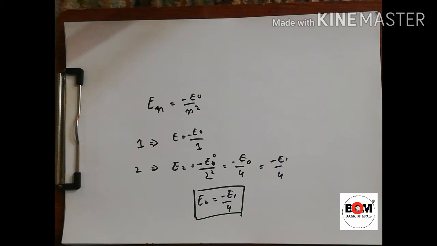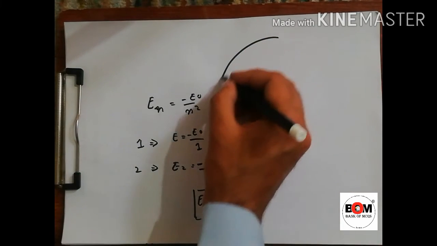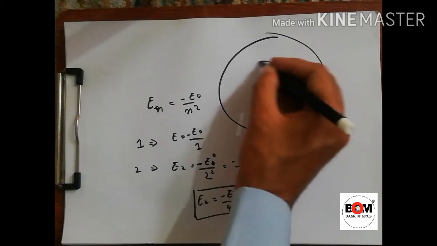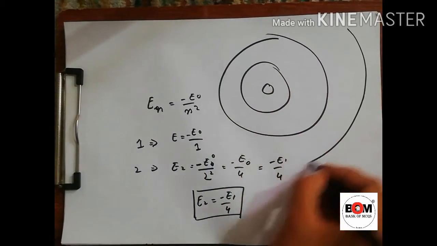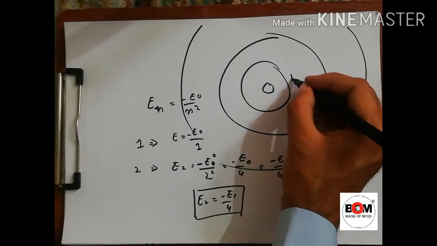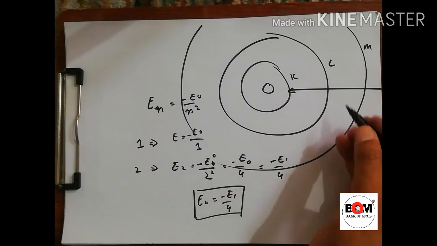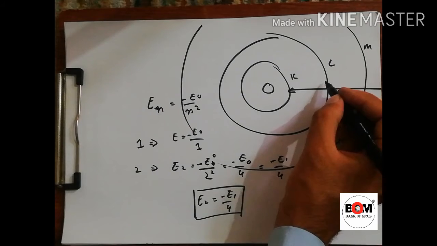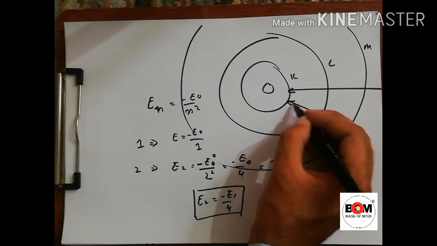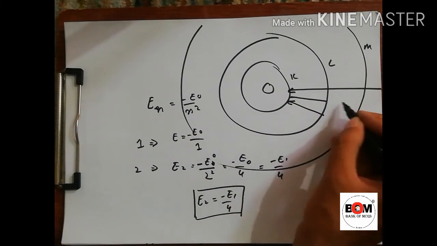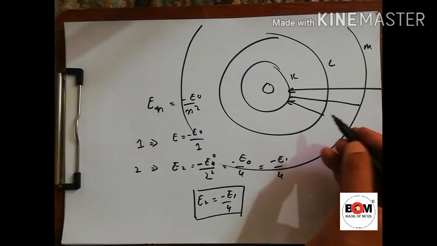Next, electronic transition and characteristic X rays. This is simple. If this is the nucleus, this is the K shell, this is the L shell and this is the M shell: K, L, M. The electron may come from the L shell to K, from the M shell to K, from the N shell, and so on.